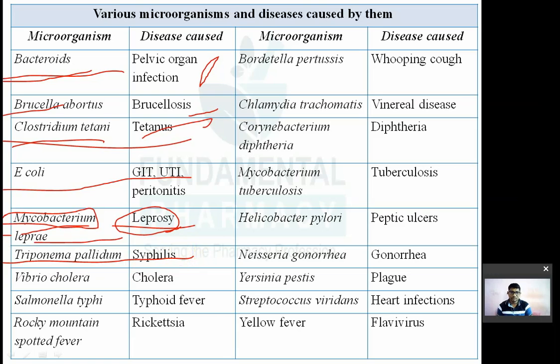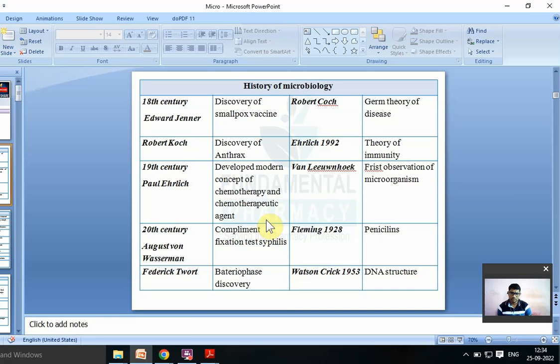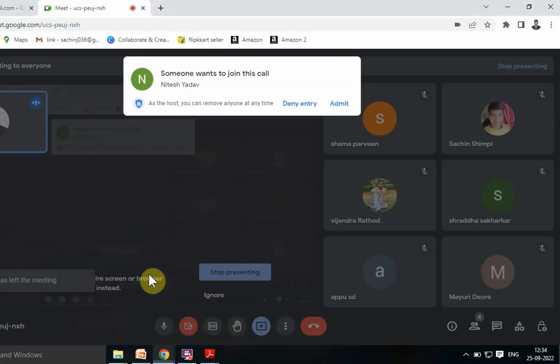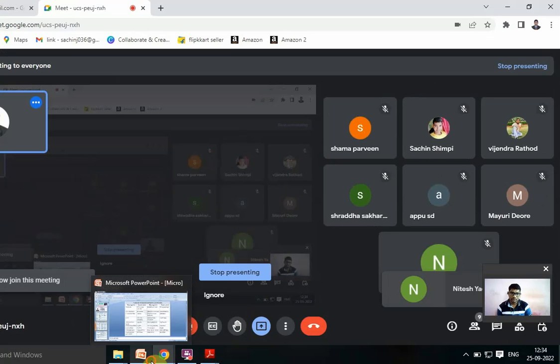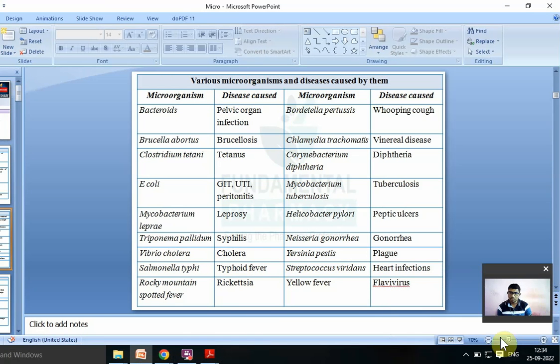A question has come on this at least 2 times. So what is the causative organism for syphilis? Treponema pallidum. Okay, Treponema pallidum. So that is the causative organism for syphilis. And what is the diagnostic test for this? We have seen in the previous slide, Wassermann's test is used for the diagnosis of syphilis. Questions have come on that as well. Such kind of things. Questions can come and be repeated, 100% they can be repeated. They will ask you in a twisting or turning way, they can ask you the question by twisting or turning. So those points are very, very important.